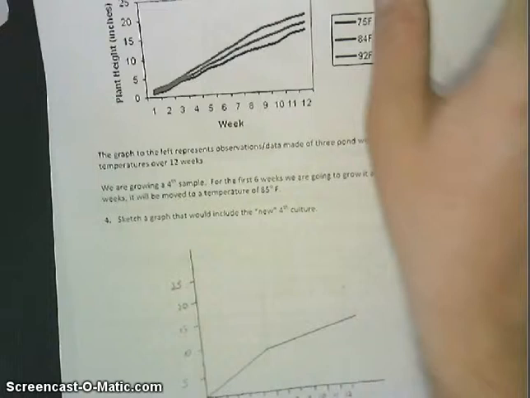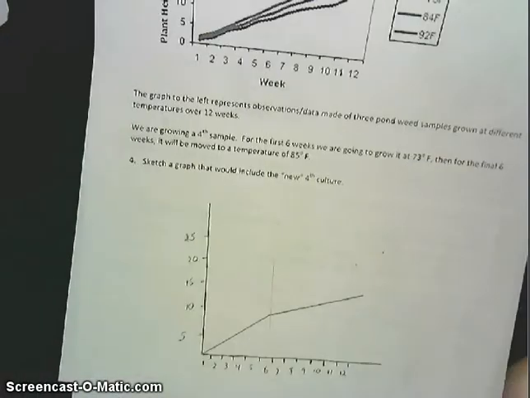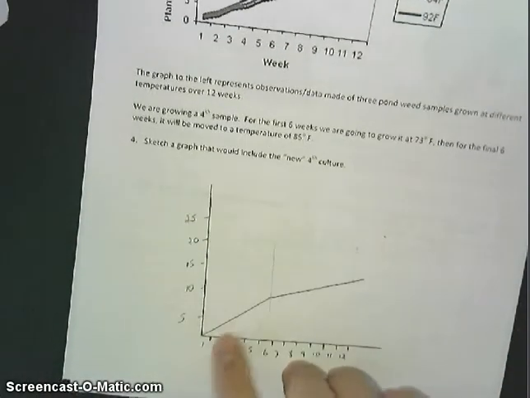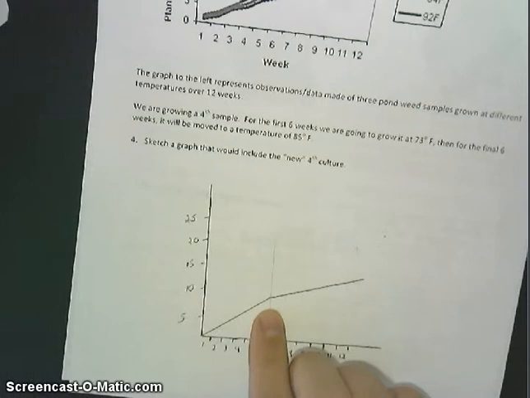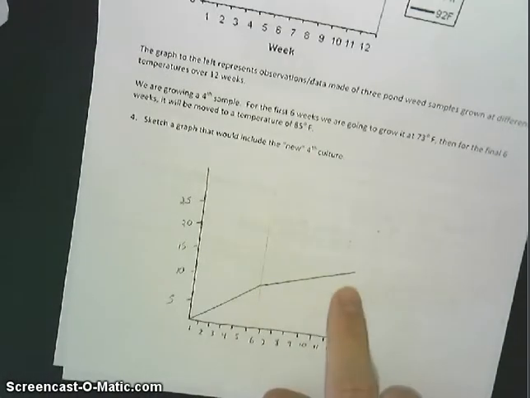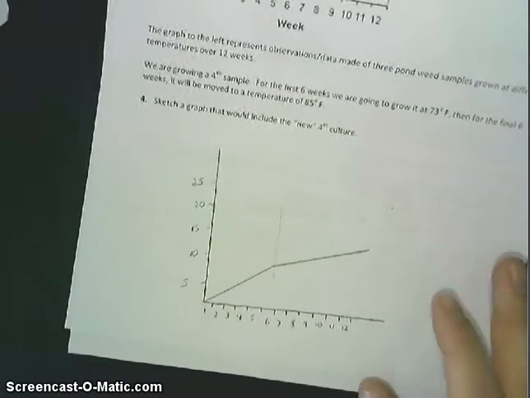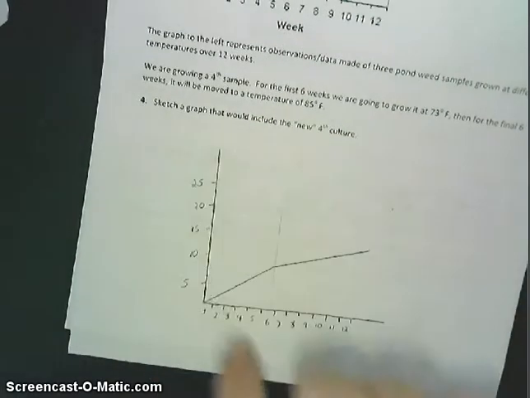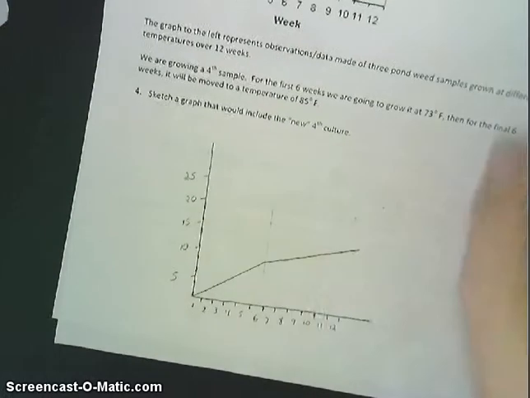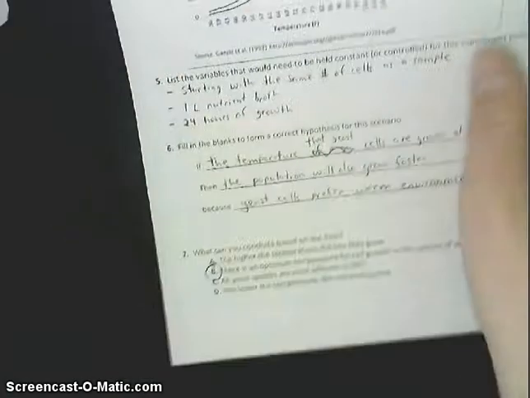The line initially for the first 6 days grown at a temperature of 73 degrees should be a little faster than the fastest growth over those 6 days in the graph above, because the temperature is a little cooler. And then after it warms up, the slope of that line should even out. Your graph should not go down. The plant will not get smaller. It will just stop growing as fast. And you do have one like that. And already I see a mistake that I made. Don't make this mistake tomorrow. I didn't label my axes, and I didn't give it a title, but I was doing this really fast.